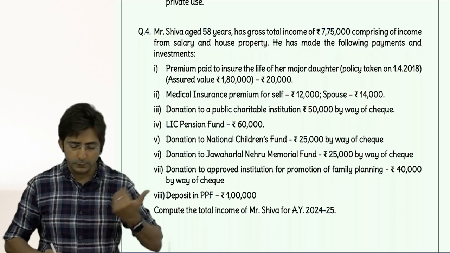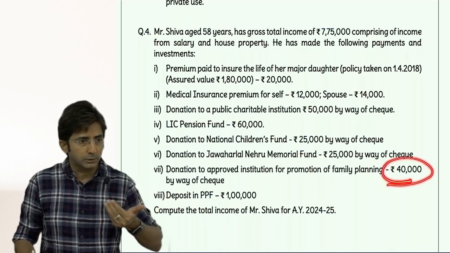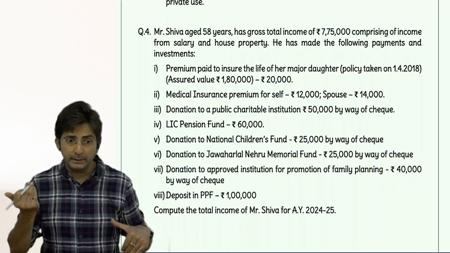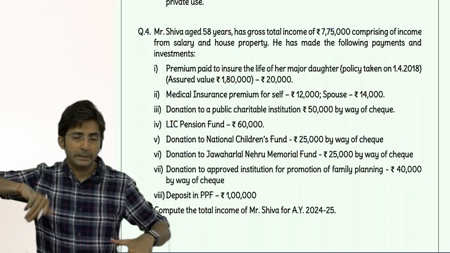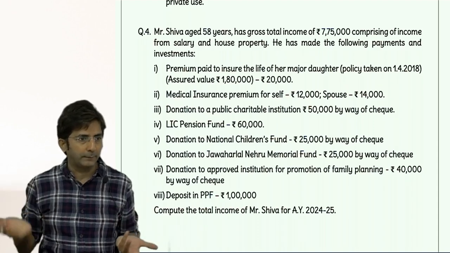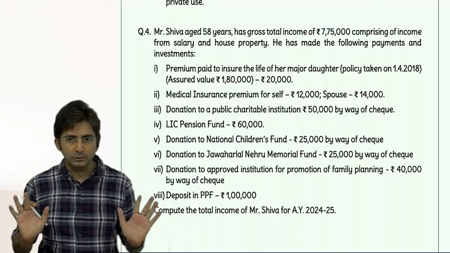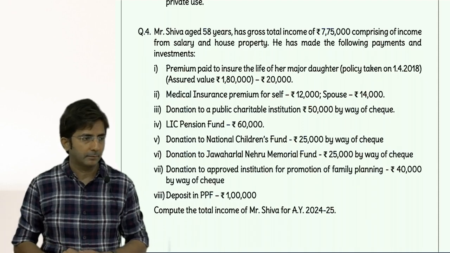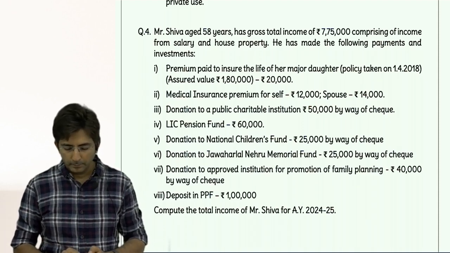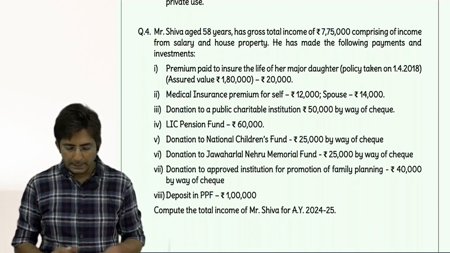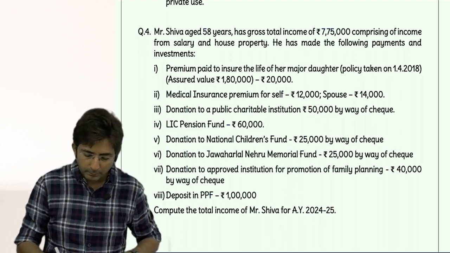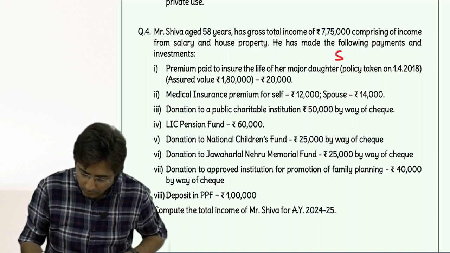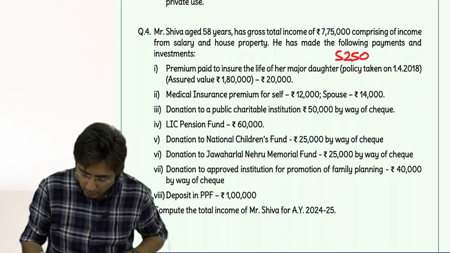Then first preference you give to family planning, which was 40,000. 40,000 at 100%. Balance 20,000 at 50%, that comes to 10,000. So 10 and 40, 50,000. So 50,000 will be ATG limited category. That's it. So what is the final answer? Net taxable income, how much? 5 lakhs 25,000.